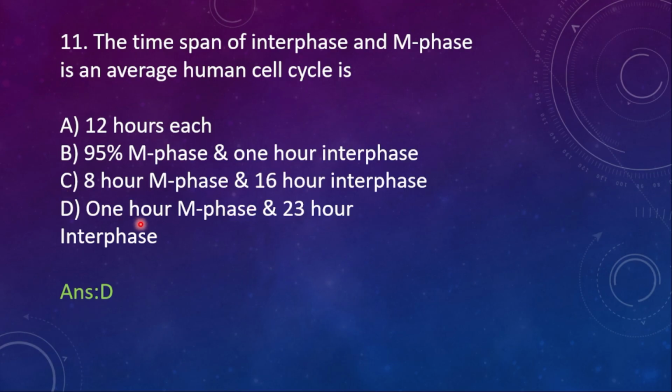Mitotic phase takes only 1 hour, whereas during the 23 hours of interphase the cell grows and then synthesizes, and again it grows, and then next it enters the mitotic phase for the prophase, metaphase, anaphase, and then telophase.